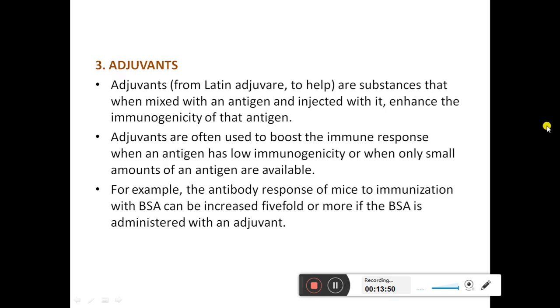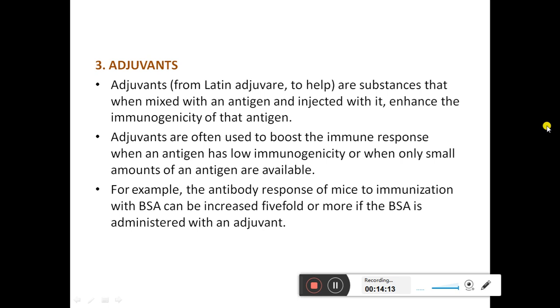The last is the adjuvants. The adjuvants are substances that, when mixed with an antigen and injected with it, enhance the immunogenicity of that antigen. Adjuvants are often used to boost the immune response when an antigen has low immunogenicity or when only small amounts of an antigen are available.